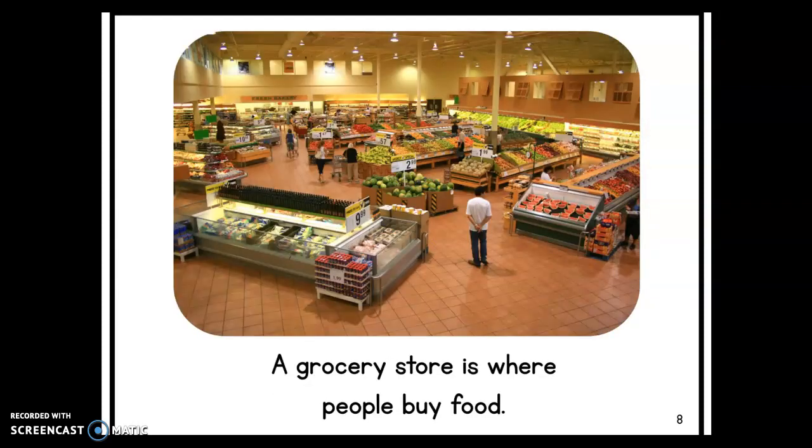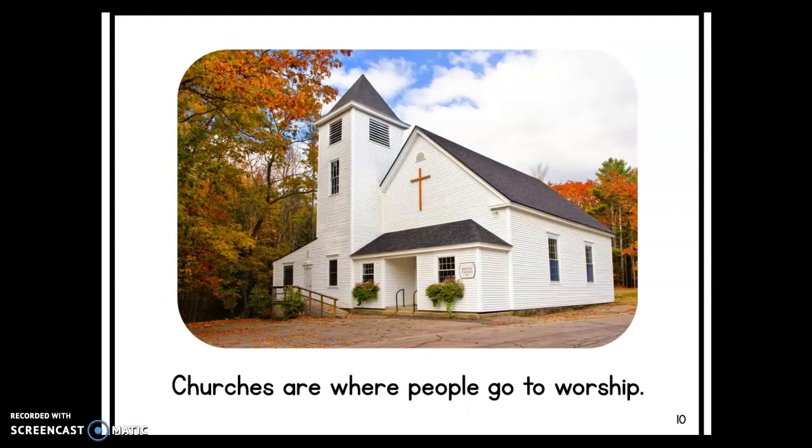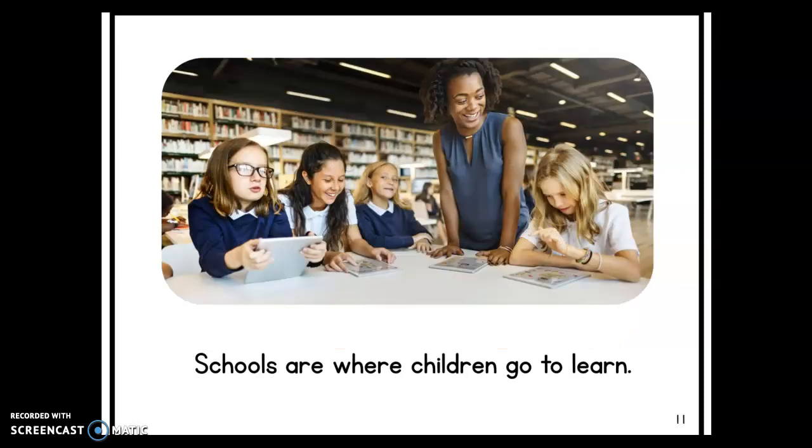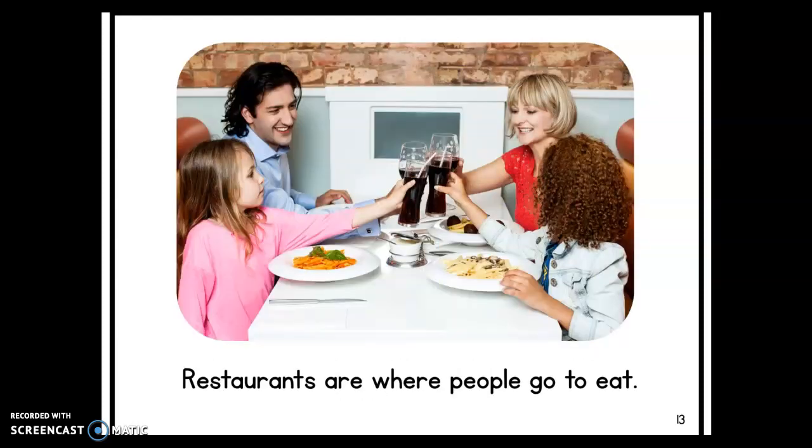A grocery store is where people buy food. Malls and stores are places where people buy things. Churches are where people go to worship. Schools are where children go to learn. Hospitals are where people go when they are sick. Restaurants are where people go to eat.